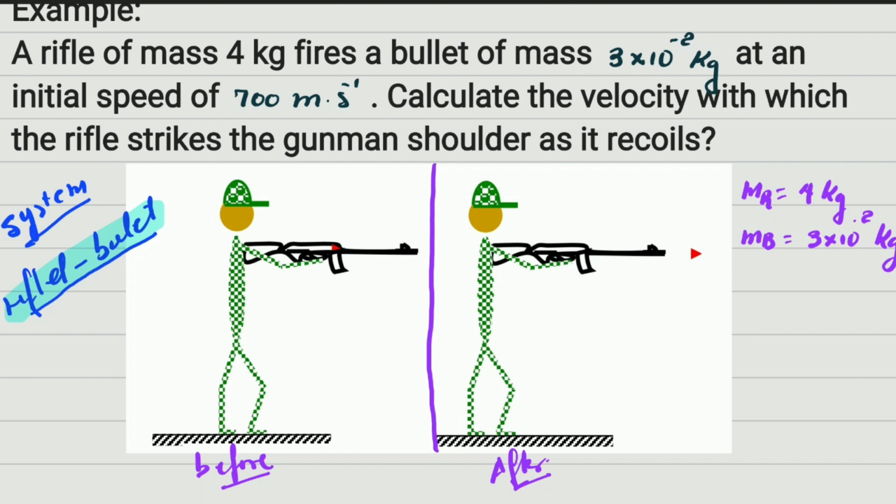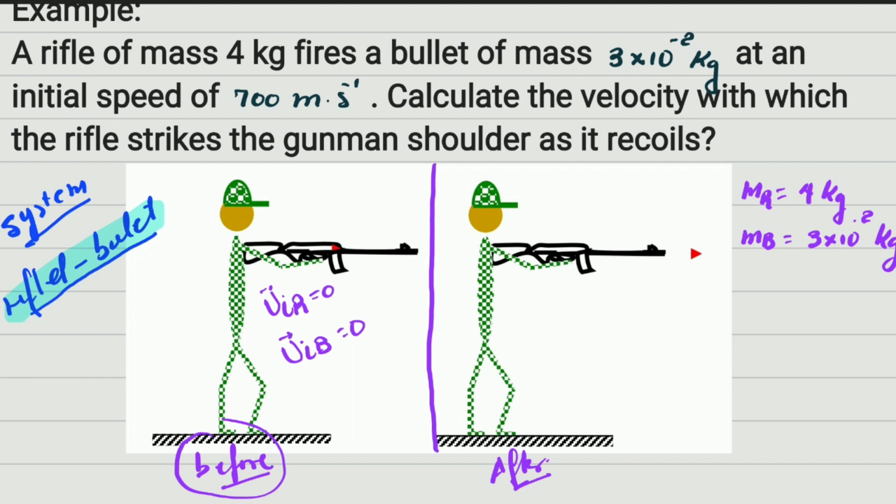Initially, we are at before. So, if you can see, neither the bullet nor the rifle is moving. So, the initial velocity for the rifle is equal to 0, and the initial velocity of the bullet is going to be equal to 0. So this is important. This is data. I'm going to write it on that side.